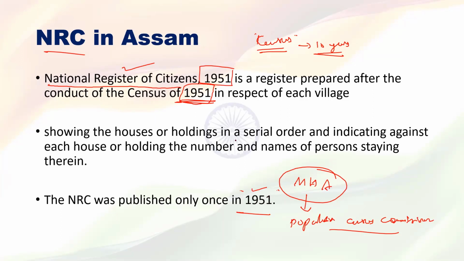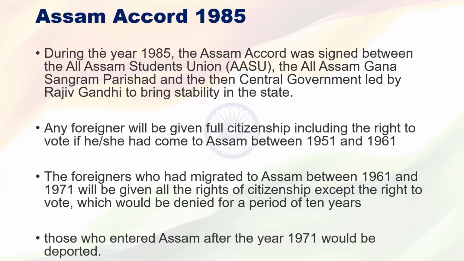Then why is NRC in current affairs? We will study that. Here, Assam: hope you know about the Indian state of Assam. Earlier Assam was very big. In the meantime, Assam was divided and new states like Meghalaya and Nagaland were created, which we already discussed in Part 1 of the Indian Constitution.